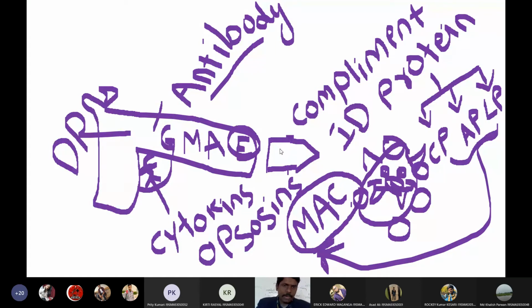Is this concept clear for everyone? Excuse me, sir. Yes. Deepak? Sir, opsonization is a process where the complement protein and the antibodies attach to the body of bacteria. Yes, Deepak. Correct.